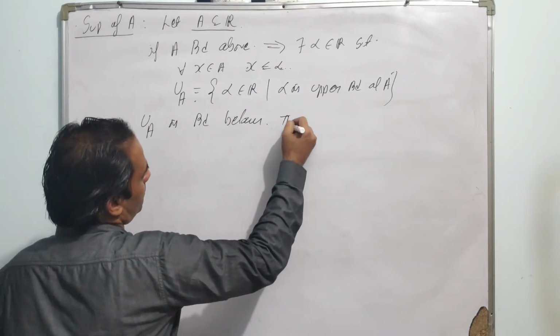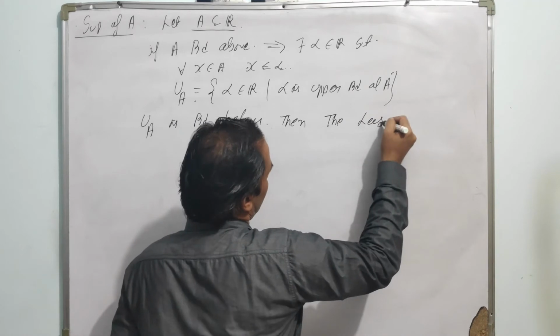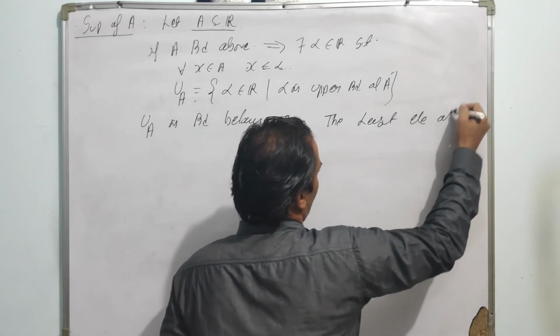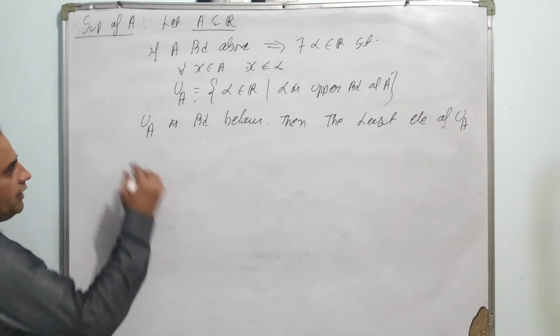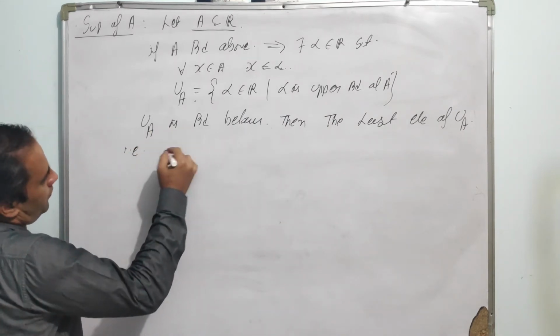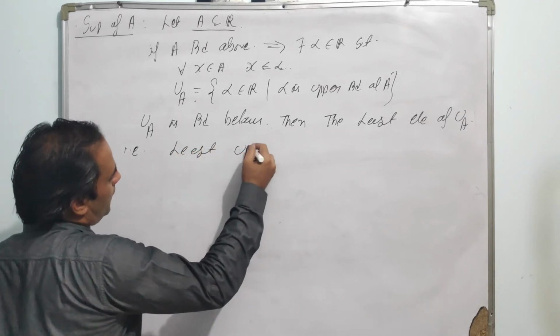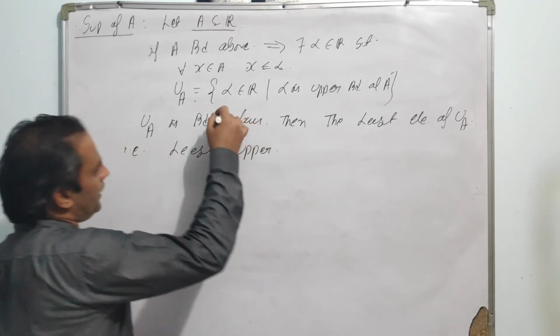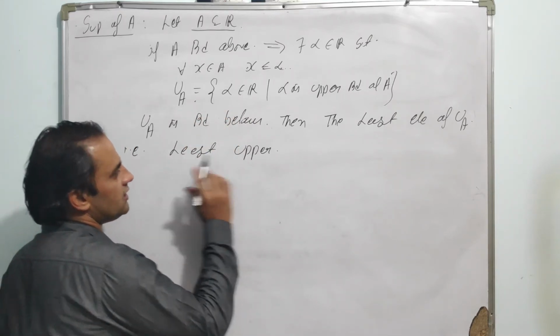Then the least element of U of A, that is, the least upper bound of A, is called the supremum of A. So every element of U of A is an upper bound, and we are picking the least upper bound.